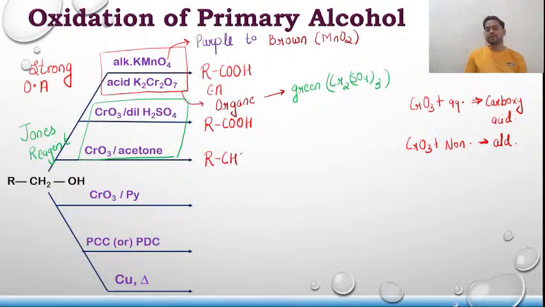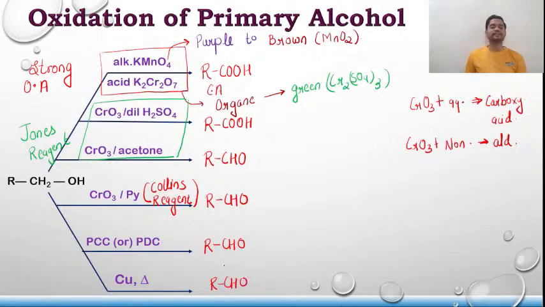It will give you a what? Aldehyde. Similarly, chromium oxide in presence of pyridine will give you an aldehyde, and this one is known as Collins reagent. This one is known as what? Collins reagent. Then again PCC or PDC, again you will get aldehyde. Copper and heat, again you will get aldehyde, and the heat is around 573 Kelvin.